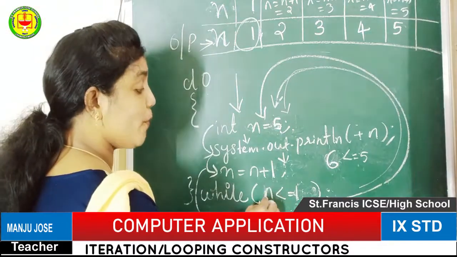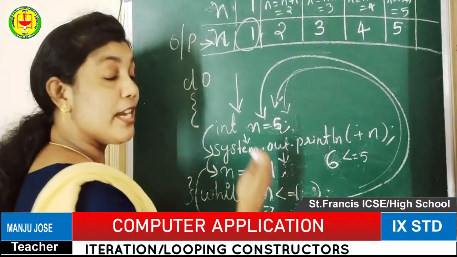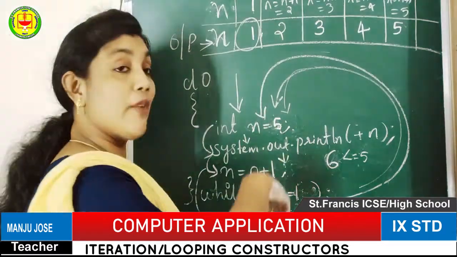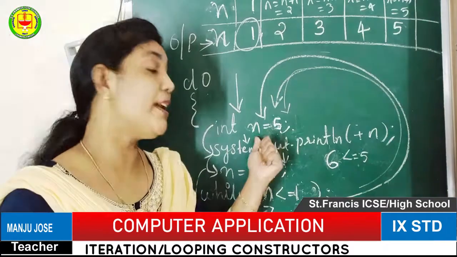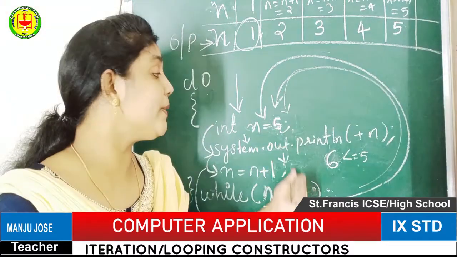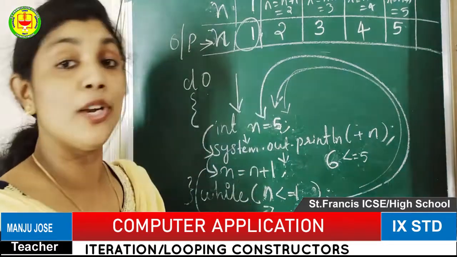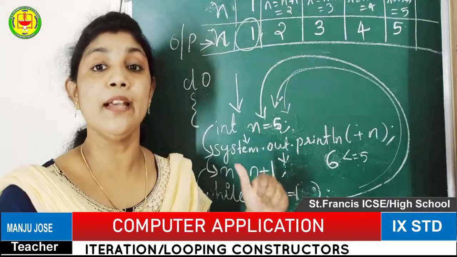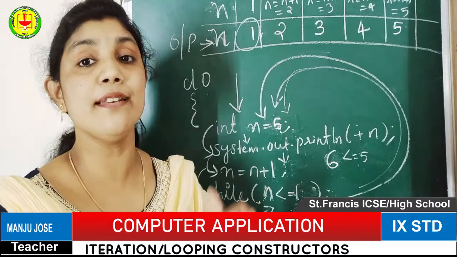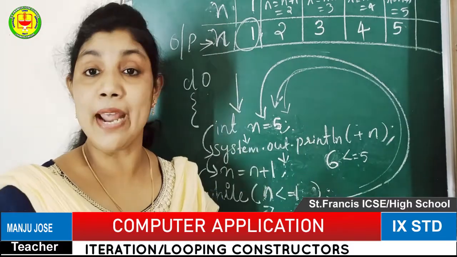So this is the looping variable. Based on the looping variable only, the program will be moving. That means the looping variable is important. Every looping statement depends on the looping variable only. So this is called the do while loop in the looping structure, the second looping concept in the programming language.